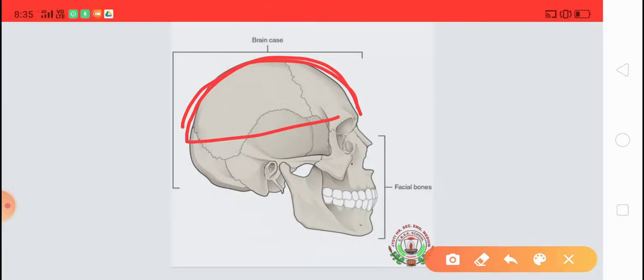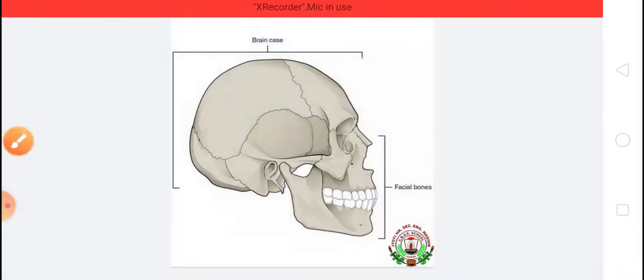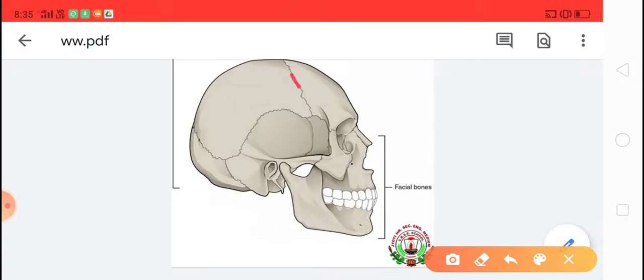The bones of the cranium are flat and firmly joined together. They are not rounded in shape, they are flat, and they are firmly joined together.